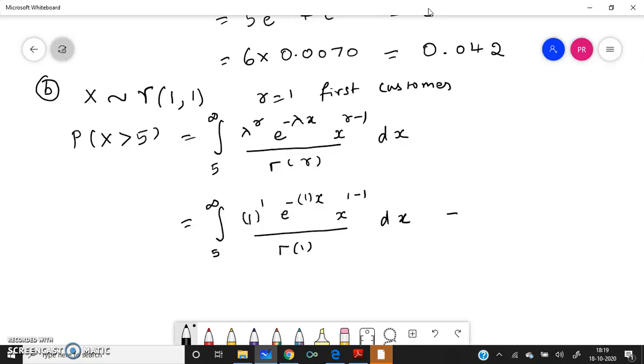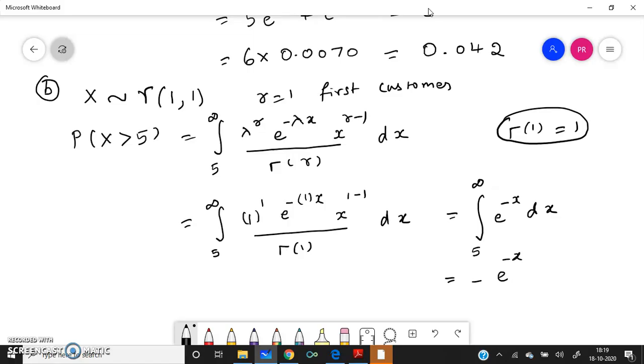And this is very simple. Integral 5 to infinity. 1 to the power of 1 is 1 only. Therefore, e to the power of minus x. X to the power of 1 minus 1, 0, so I will not write. Gamma of 1 is also equal to 1. So e to the power of minus x is alone remaining, dx. Now it becomes very simple. So this will be minus e power minus x, if you integrate, limit is 5 to infinity.